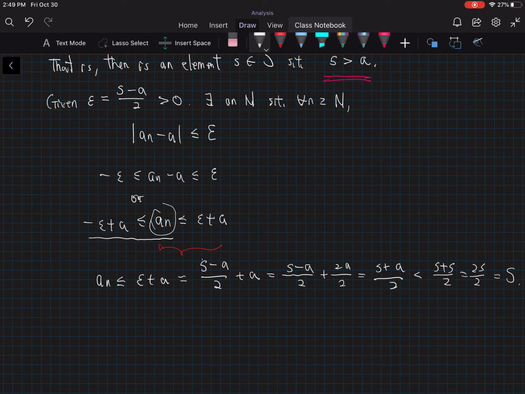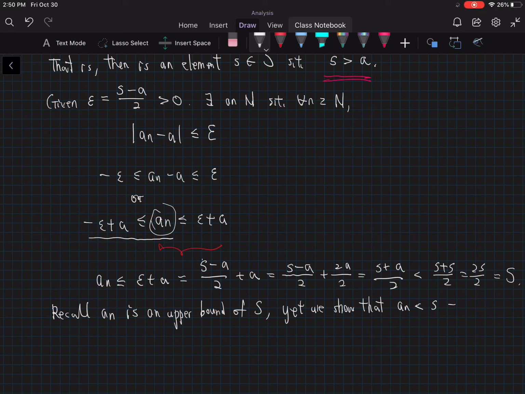So what does this line mean? Recall, a sub n is an upper bound of S, yet we show that a sub n is strictly less than s for some s belonging to the capital S. This is a contradiction.